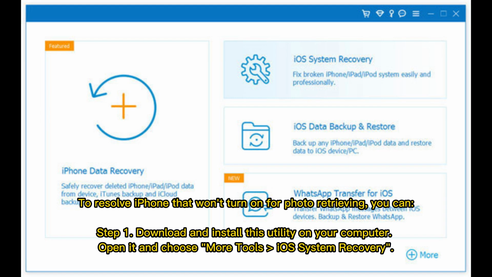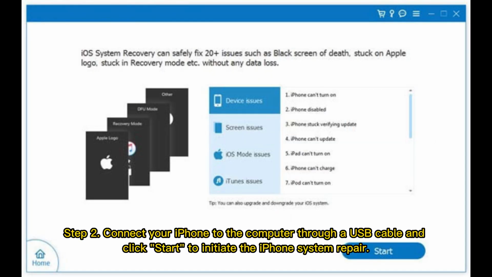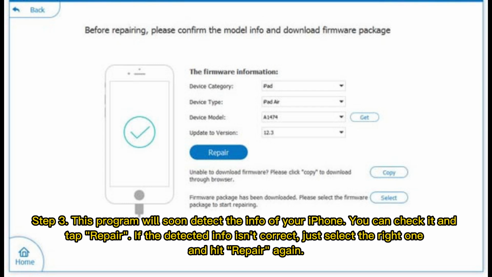Step 1. Download and install this utility on your computer. Open it and choose More Tools, iOS System Recovery. Step 2. Connect your iPhone to the computer through a USB cable and click Start to initiate the iPhone system repair. Step 3. This program will soon detect the info of your iPhone.